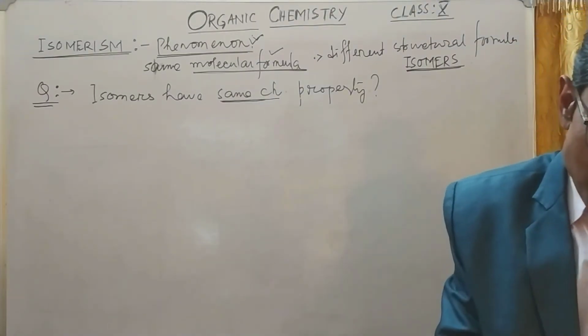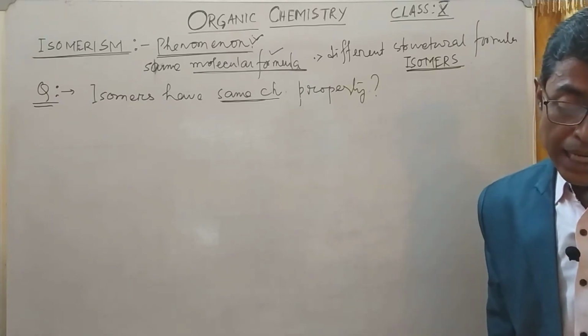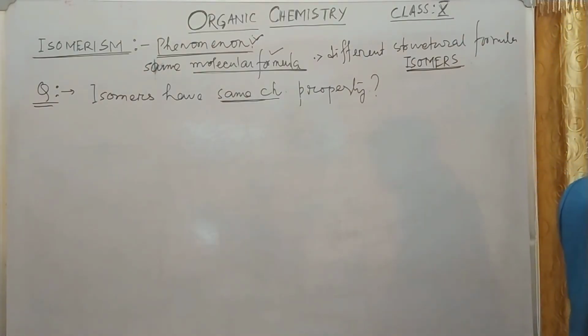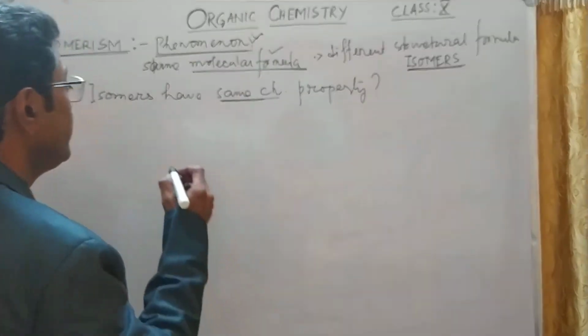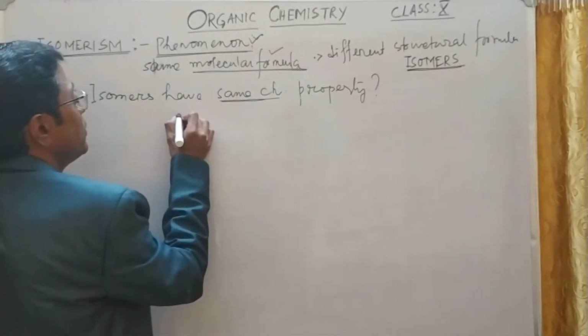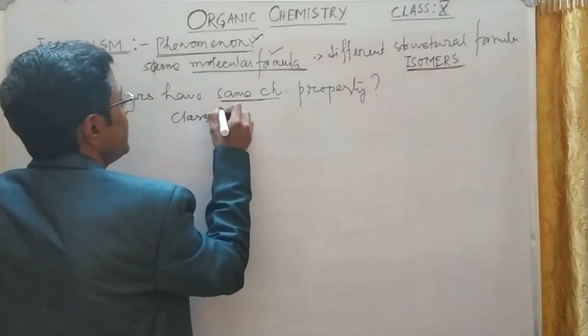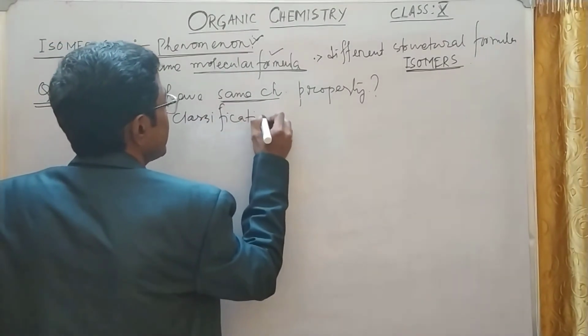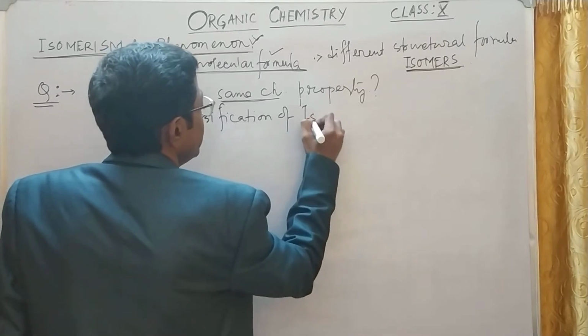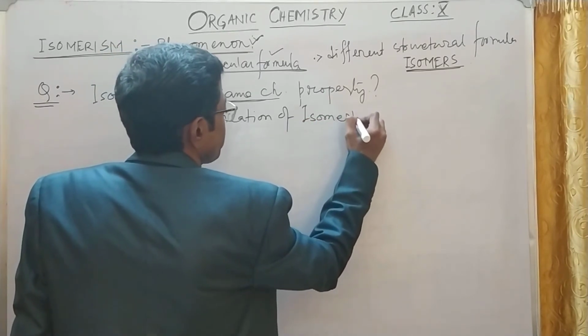There are many types of isomerism, but we will categorize isomerism into three basic categories. So I'll start with the classification of isomerism.